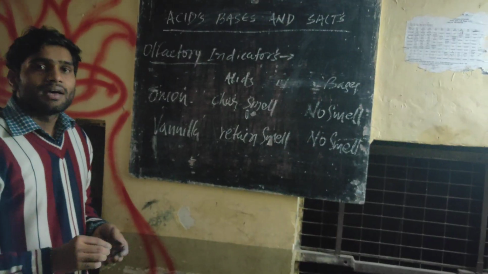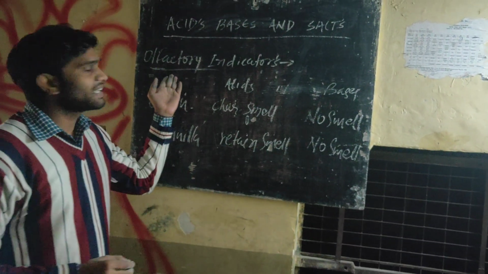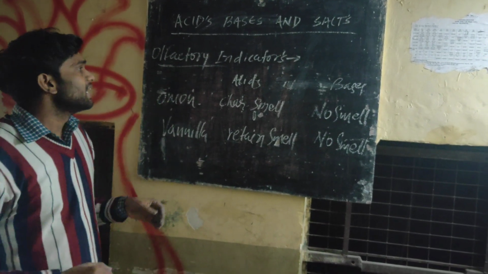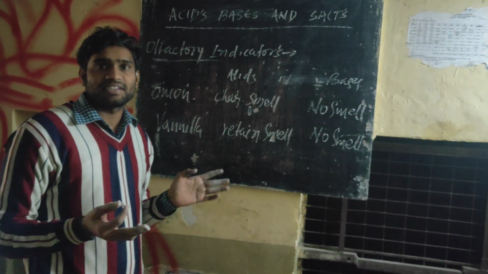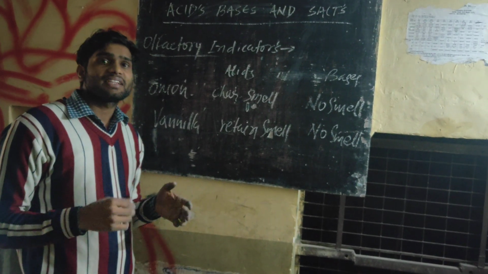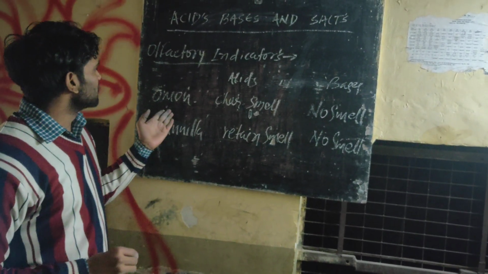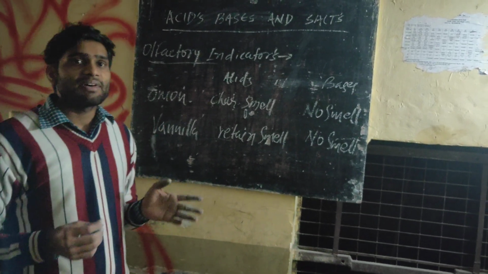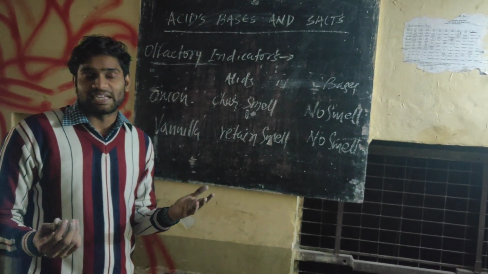Now there is a different indicator, that is our olfactory indicator. It identifies acids and bases by their smell. Like onion has its own characteristic smell.